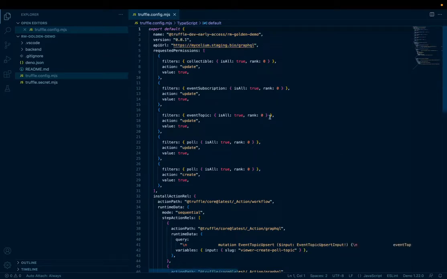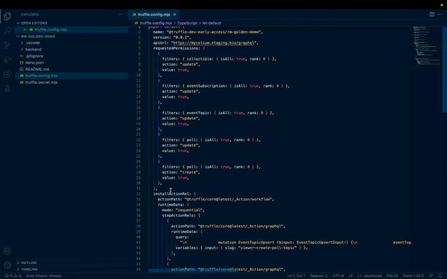We have requested permissions here. This is going to be a new field to Truffle config if you're familiar with the front end packages. It's basically a way for a package to specify specific permissions that the package is going to need to operate some sort of functionality. And then these permissions are going to be tied to the package API key. That way you can use the package API key in your third-party services. So specifically, if we walk through these, sorry, we'll loop back to this actually.